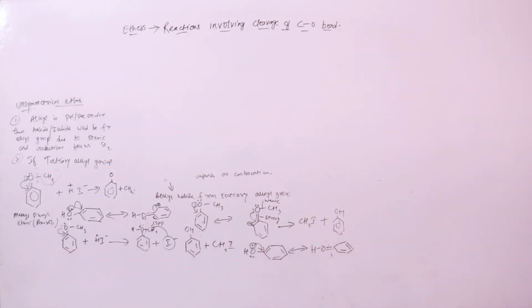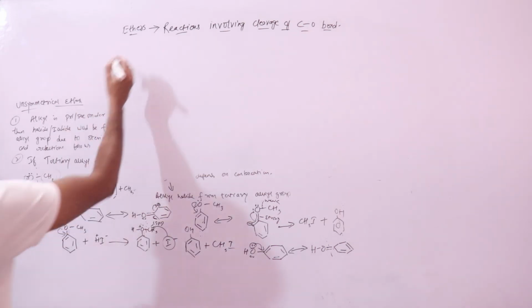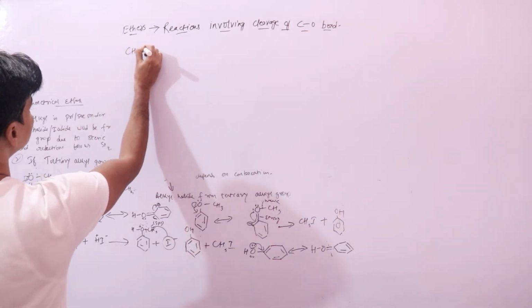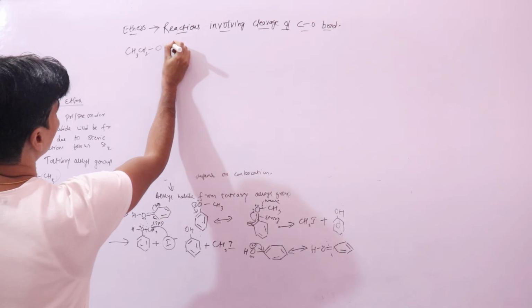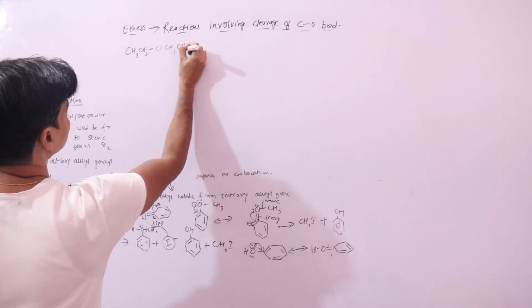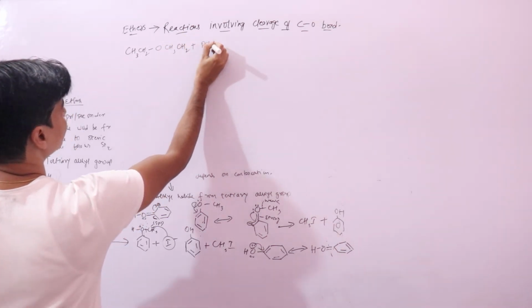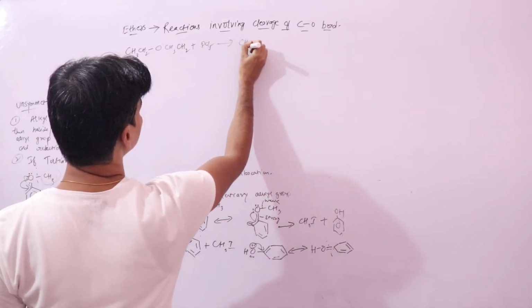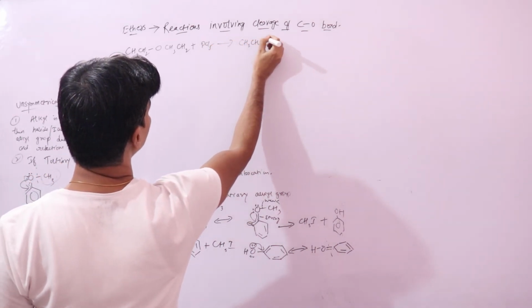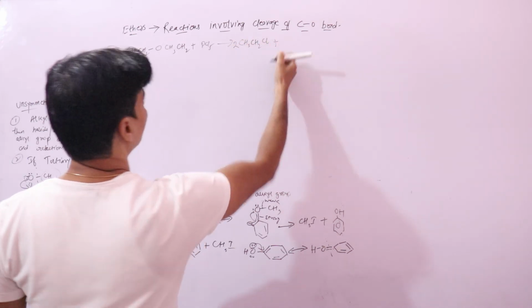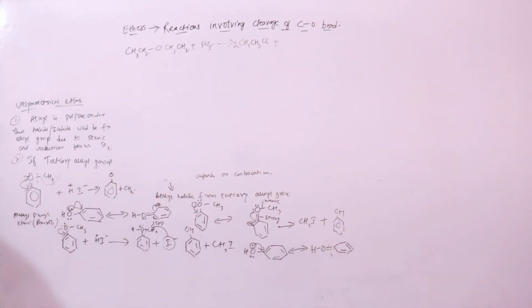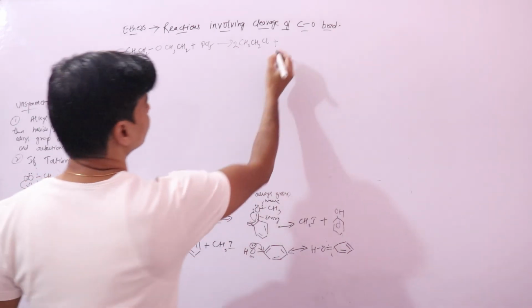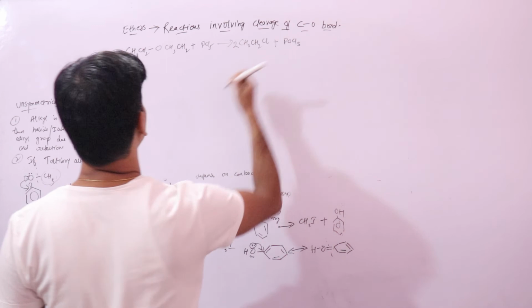So with phosphorus pentachloride, if this is your CH3CH2OCH2CH3 plus PCl5, it will form CH3CH2Cl, right? You will get alkyl halides and phosphoryl trichloride.